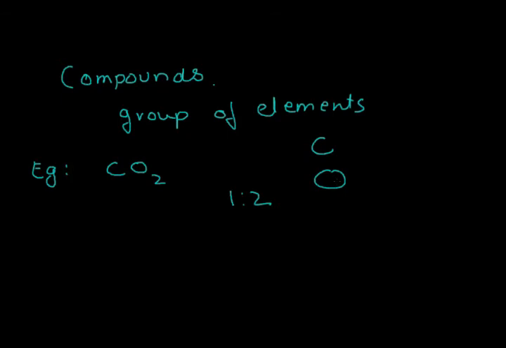Some of the important properties that we need to remember here: compounds are always formed in fixed ratios. Since compounds come under the classification of pure substances, and pure substances are made up of fixed compositions, compounds are made up of fixed composition. For carbon dioxide that is 1:2. If you take H2O, it is 2:1. That is 2 atoms of hydrogen and 1 atom of oxygen.